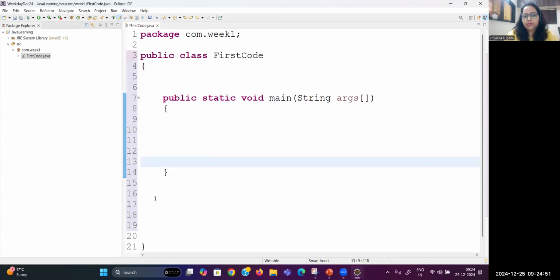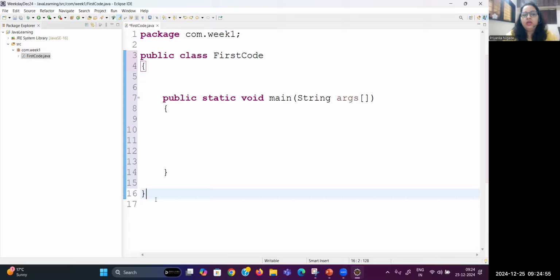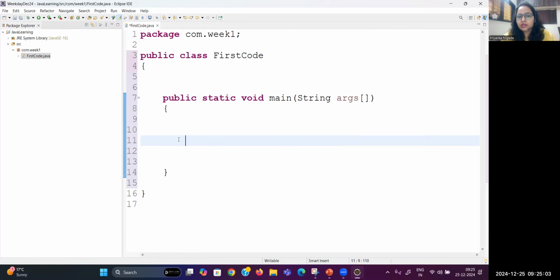Now see, this is my class structure. This is my main function, right? So within this main function, I wanted to show you how exactly I will print anything in Java. So guys, if I run the code now, there is nothing to print, right? So you will not see any output.